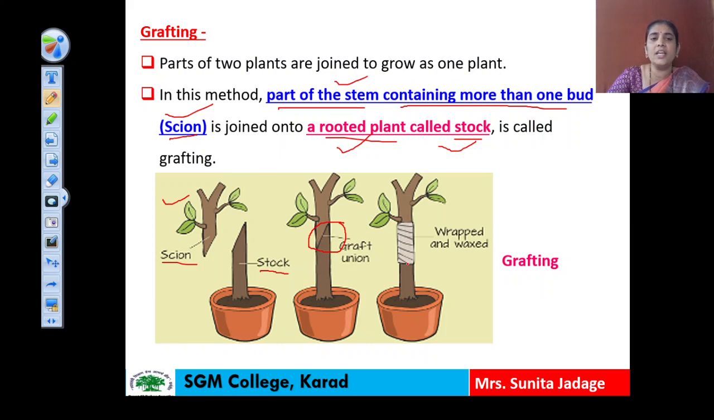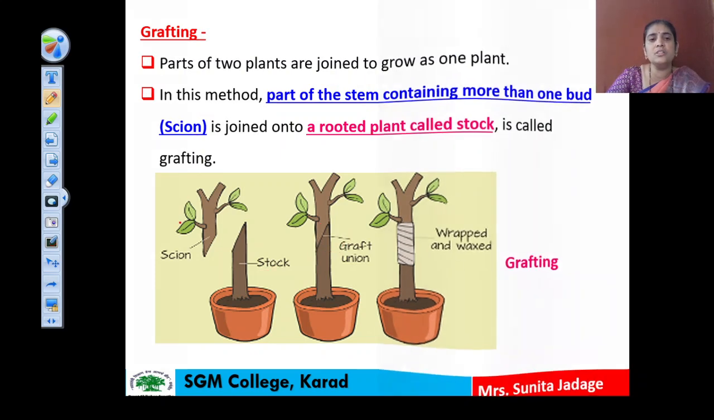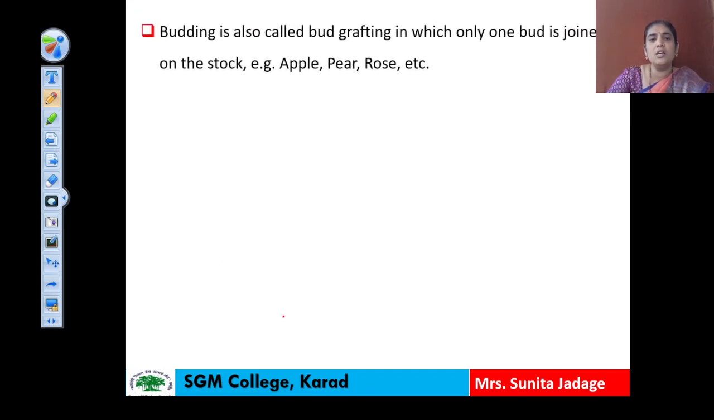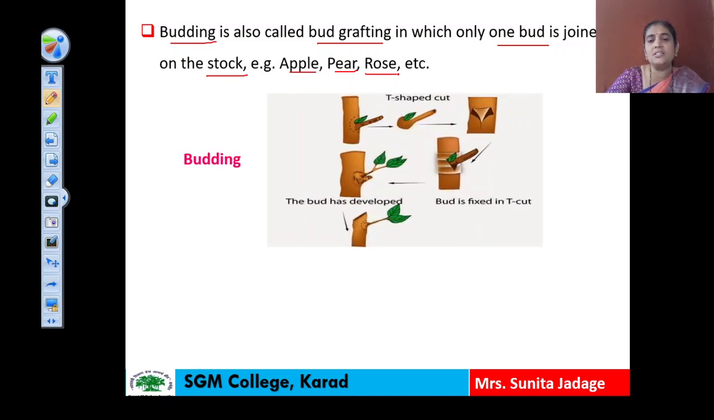In this grafting technique, we can use the plant stem part, or we can use a bud, and when a bud is used, that technique is known as budding. So here we have to see what is meant by bud grafting or budding. When we use only a single bud for grafting on the stalk, then it is known as budding. Examples are apple, pear and rose. How this budding is carried out, let us see in this diagram.